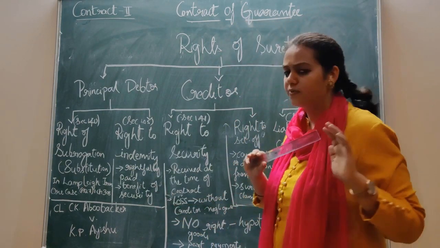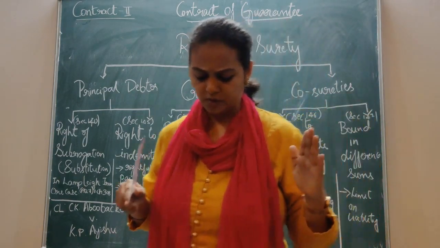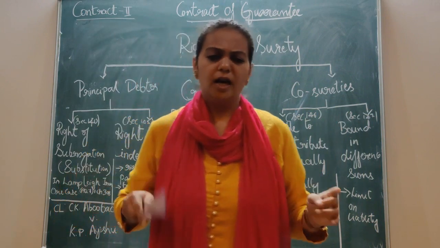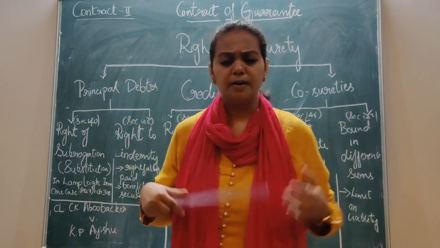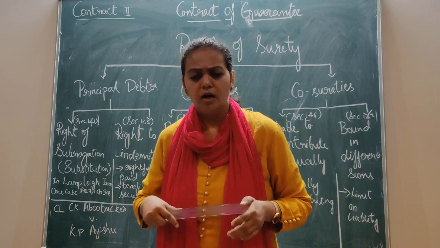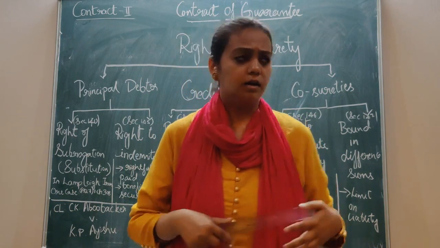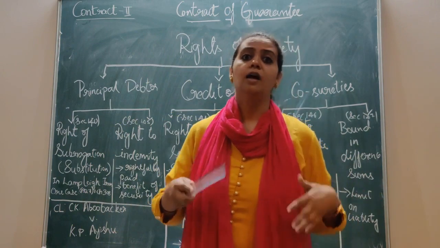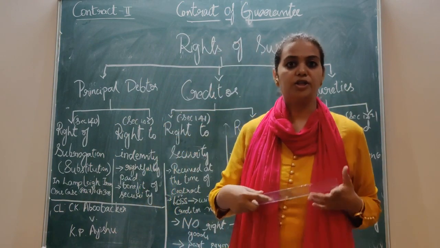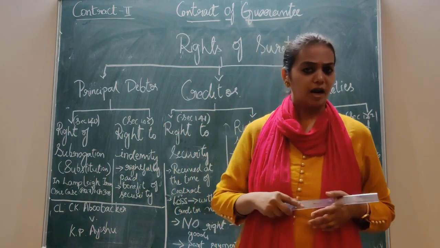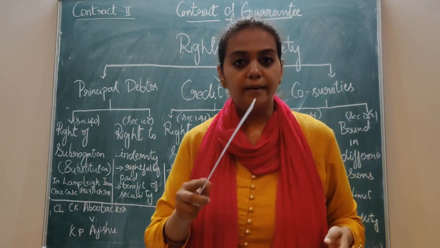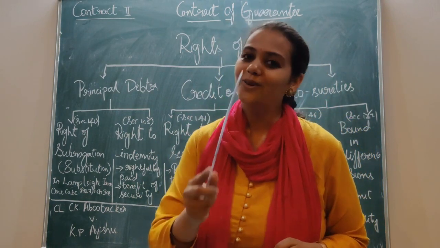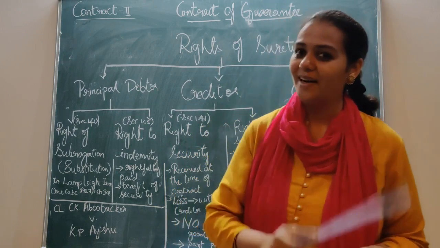Set off is very simple. Whenever you get the right of set off, remember, if the principal debtor has some counterclaim, or if there are deductions from his loan, if his loan amount is deducted, loan amount deduction is very easy to remember. If there are any deductions, then the surety also gets this benefit from the creditor.